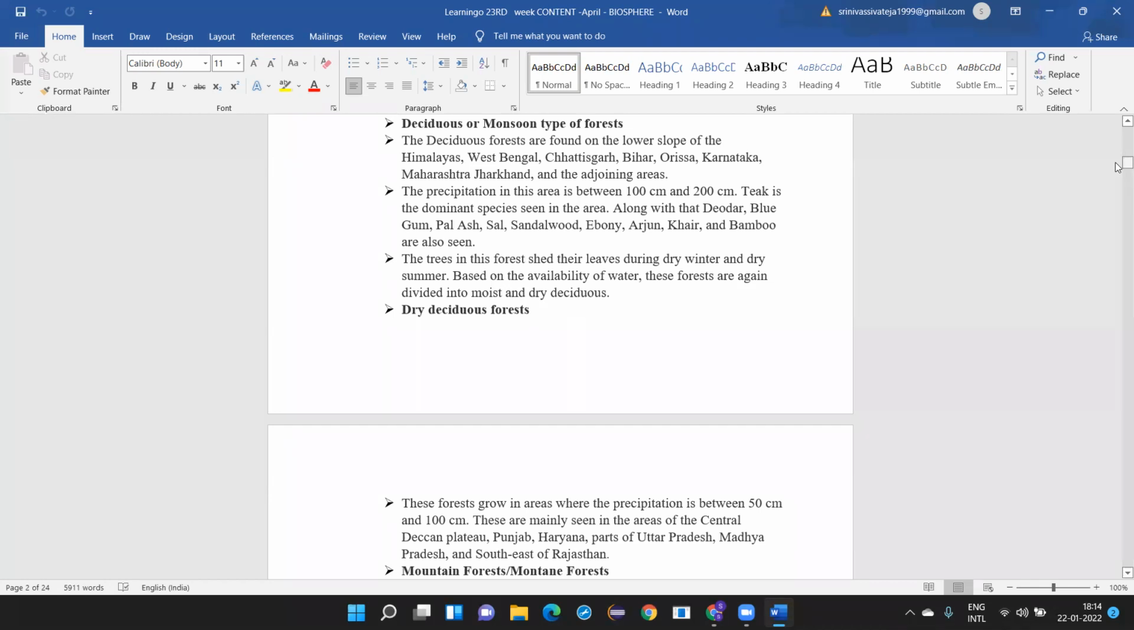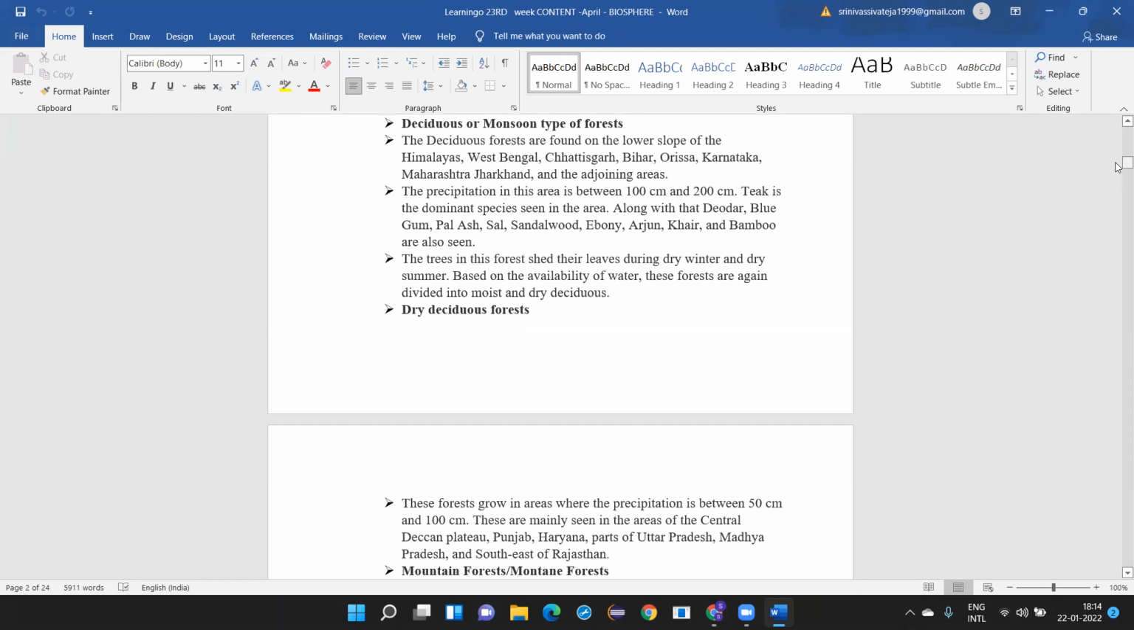The trees in this forest shed their leaves. What do you mean by shedding the leaves? We see that during the winter season, all the trees will be losing their leaves and again the new leaves will come in. But this does not happen in the tropical evergreen forest. There is no shedding of the leaves. Here you find that the leaves will be shed by the trees, during dry winter and dry summer, in both the seasons.